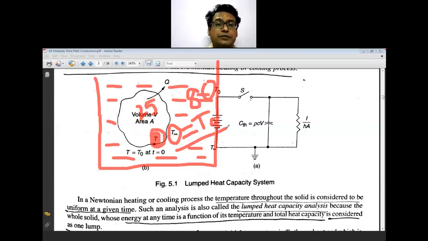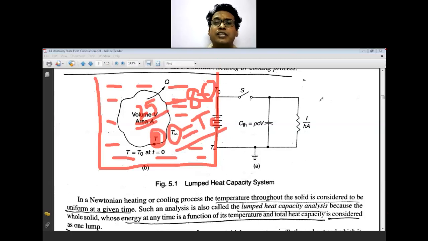This is not going to vary. This surrounding temperature 80 degrees Celsius is constant. So this temperature of 25 degrees Celsius is going to gradually increase, and after a certain time it will be the same as your 80 degrees Celsius.